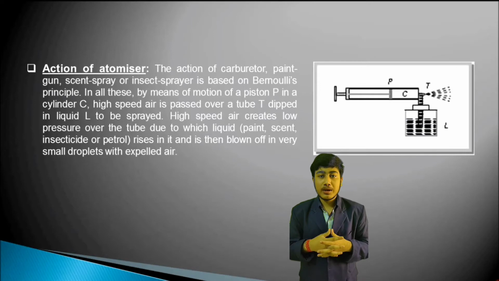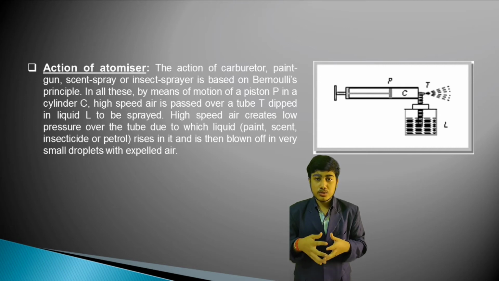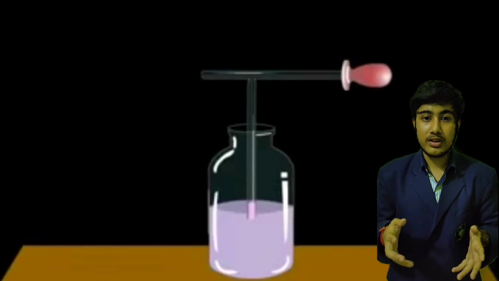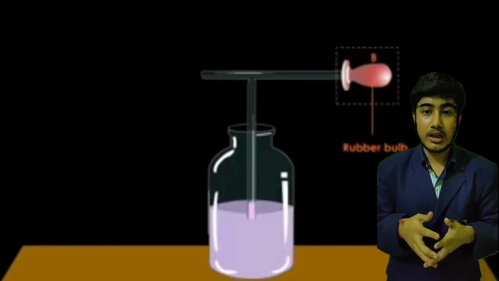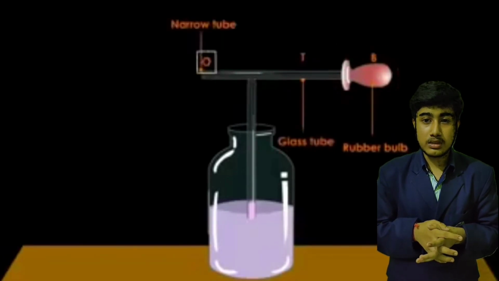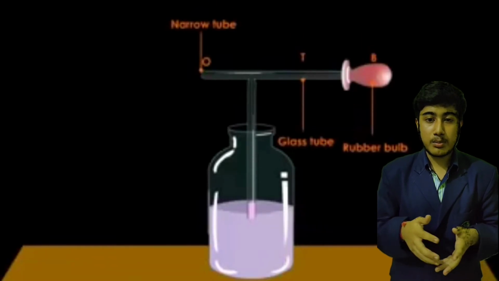Now, the atomizer. An atomizer is a device that transforms liquid into mist, such as a nozzle used to feed oil into a furnace, or an enclosed bottle with fine outlets used to spray perfumes. As you can see, there is an arrangement of an activity based on the atomizer. When the rubber bulb denoted by B is squeezed, air flows through the narrow tube with aperture O. As the aperture of the glass tube is narrow, the velocity of air increases as it comes out of the tube, so it reduces the pressure near the point O.